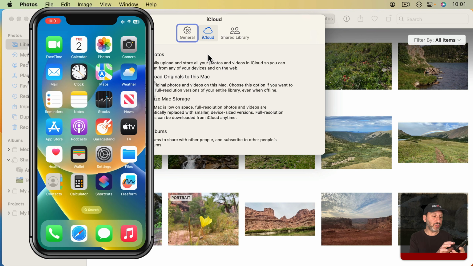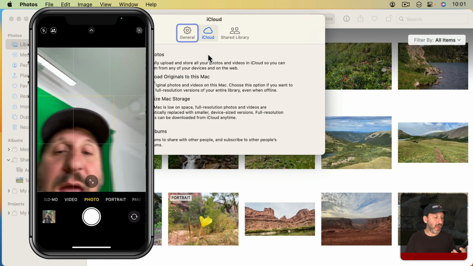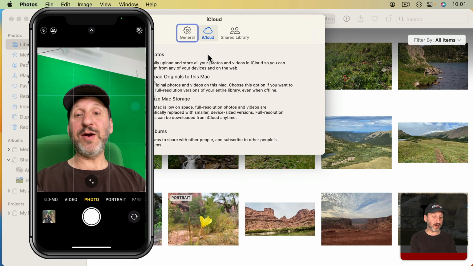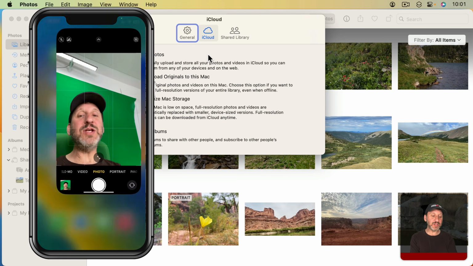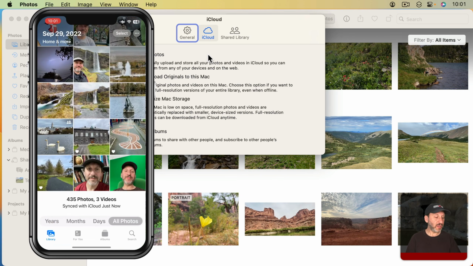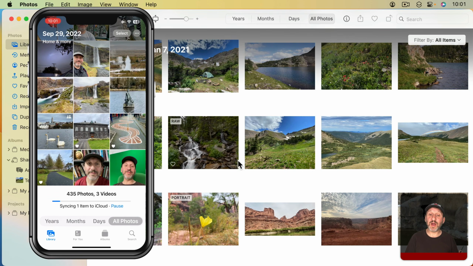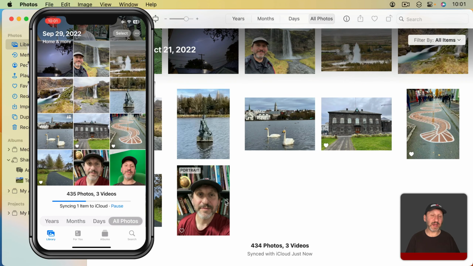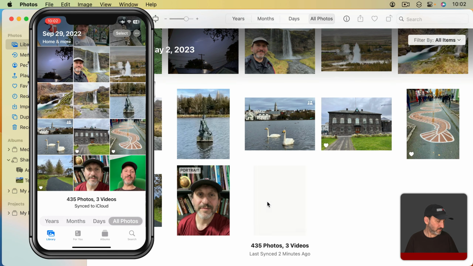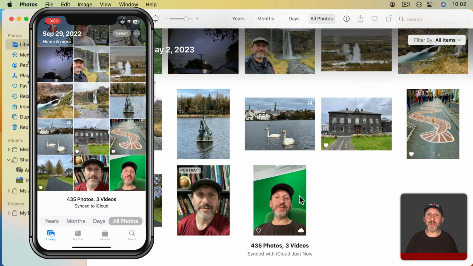So for instance, if you were to use the camera app on your iPhone and take a picture, I'll take a quick selfie here, then it's going to add that to your photos library on your iPhone. And then you can see it's syncing that item to iCloud from your iPhone. Once it's synced to iCloud, then your Mac will then get the photo as well. And you can see it appear there. And your iPhone and your Mac don't need to be in the same place for this. You could be halfway around the world. It will still sync to iCloud and then to your other devices.